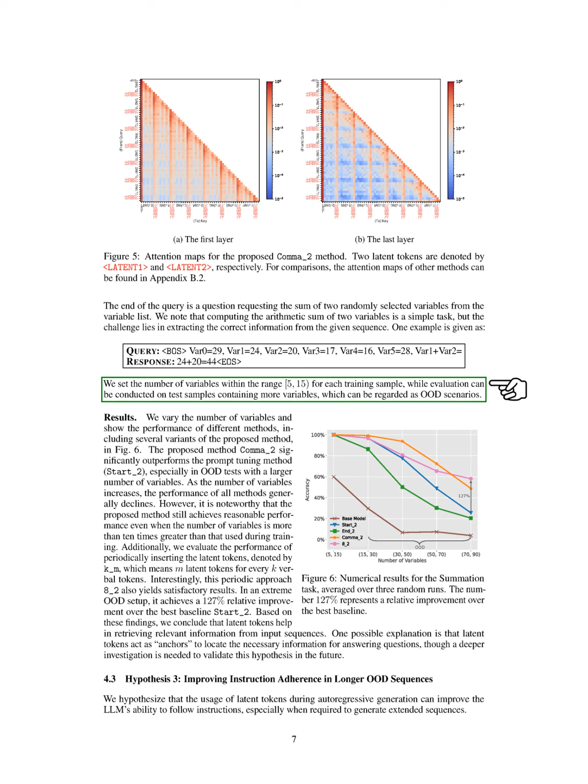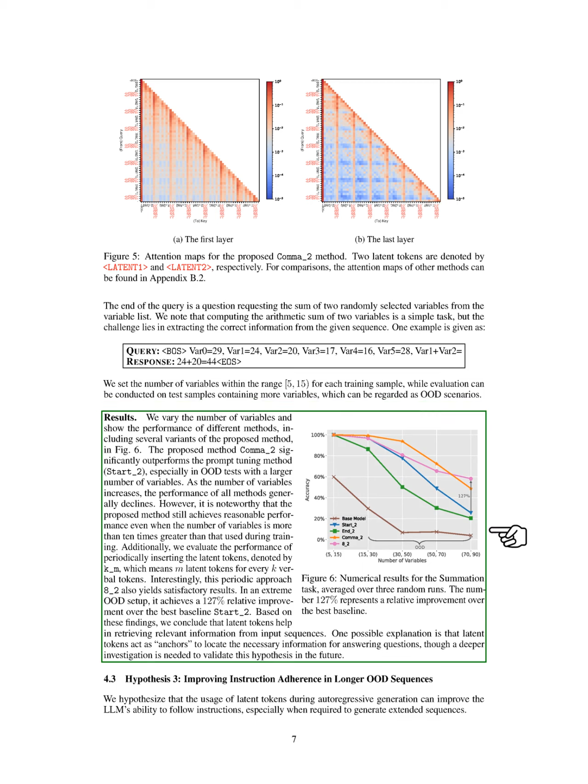Section: Results. In this section, we vary the number of variables and assess the performance of different methods, including several versions of our proposed method, as shown in the figure. Our method, referred to as _2, significantly outperforms the tuning method, start_2, particularly in out-of-distribution OOD tests with a larger number of variables. We notice that as the number of variables increases, the performance of all methods tends to decline. However, our method still performs reasonably well even when the number of variables exceeds 10 times what was used during training.